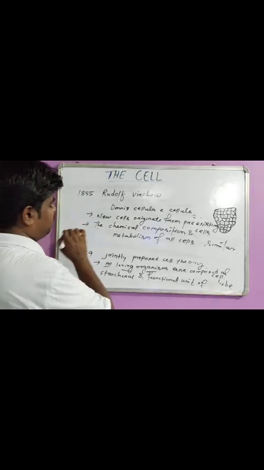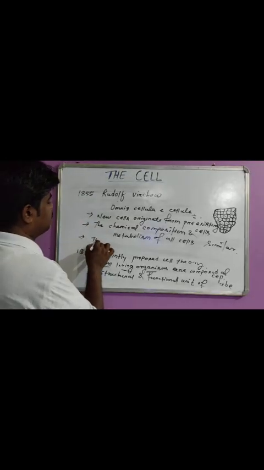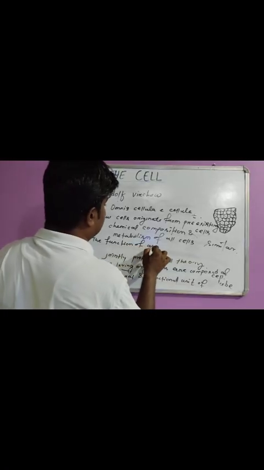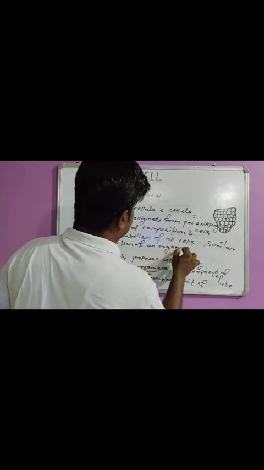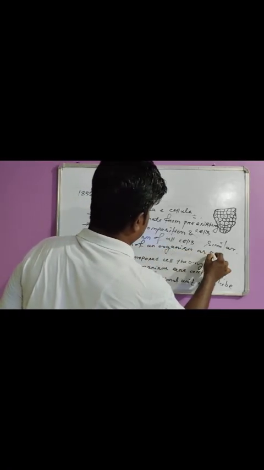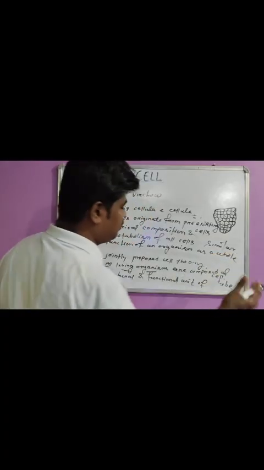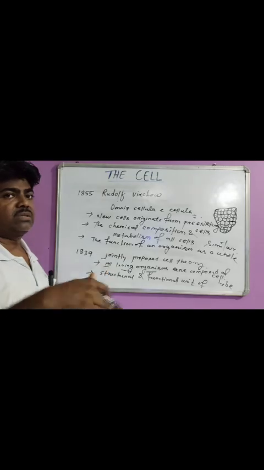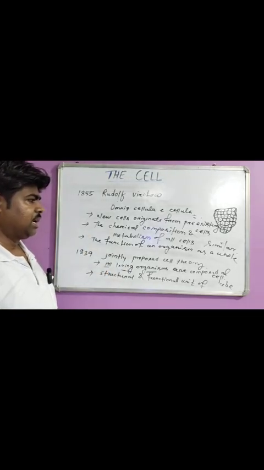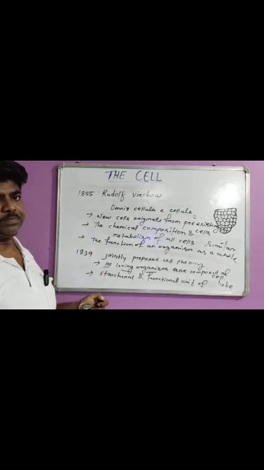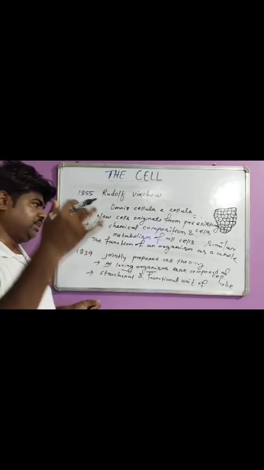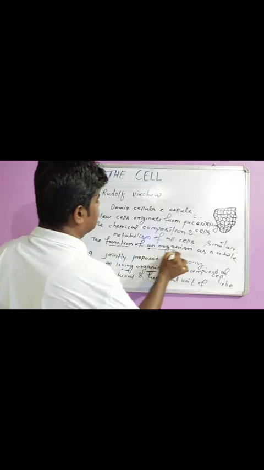So this point states that the function of an organism as a whole is the outcome of all the activities and interaction among the constituent cells. How the constituent cells behave, how they act, finally determines the function of an organism.